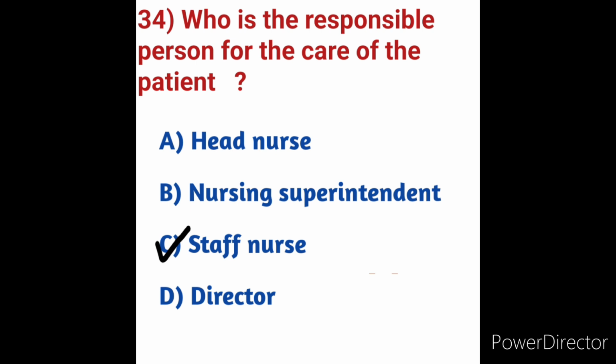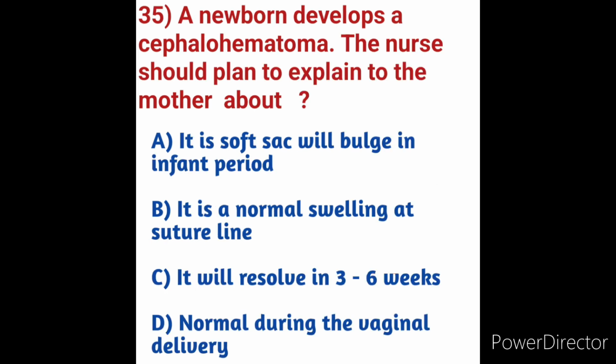Next we will move on to question number 35. A newborn develops a cephalohematoma. The nurse should plan to explain to the mother about which of the following. We will see options first. Option A, a soft sac will bulge in infant period. Option B, it is a normal swelling at suture line. Option C, it will resolve in 3 to 6 weeks. Option D, normal during the vaginal delivery.